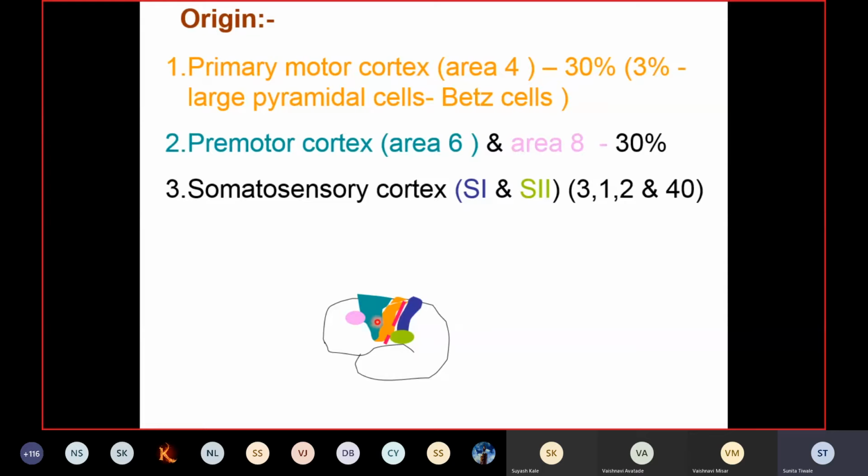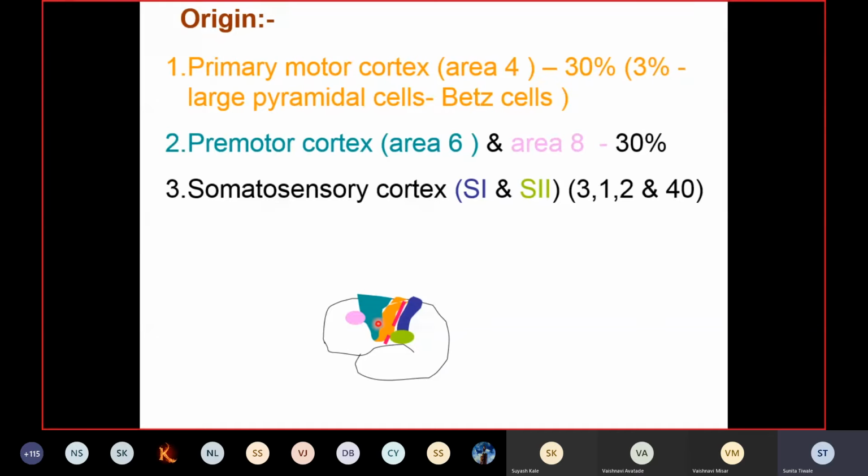Now you know that all the proprioceptive impulses reach the cerebellum via the spinocerebellar tract. There are two spinocerebellar tracts we have studied, the posterior or dorsal spinocerebellar tract and the anterior or ventral spinocerebellar tract. Through these, the proprioceptive information goes to the cerebellum at the unconscious level. We are not aware of that proprioceptive sensation. So this premotor area consults with the cerebellum regarding that.